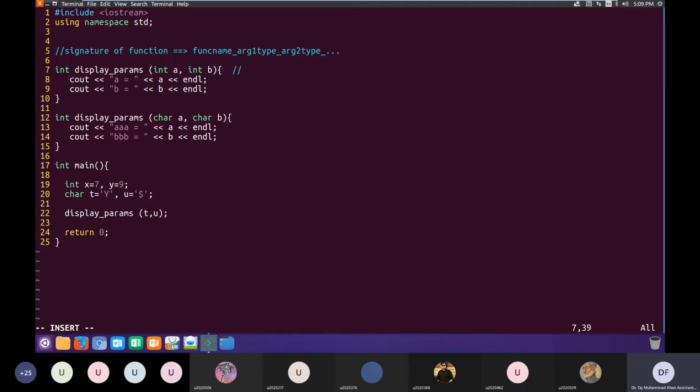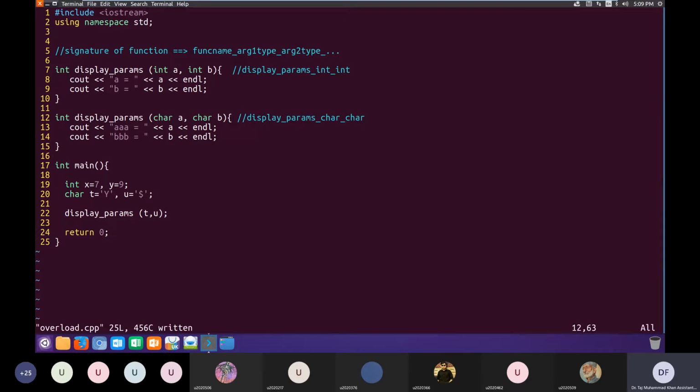Let's say for this function, the signature would be something like this: display_param underscore int underscore int. And for the second function, similarly.